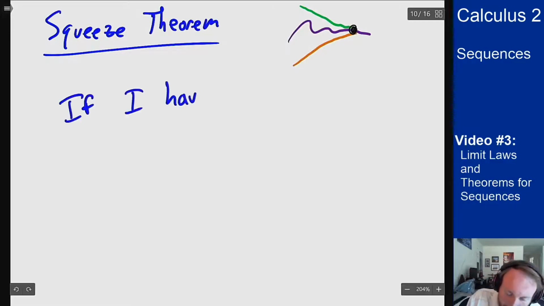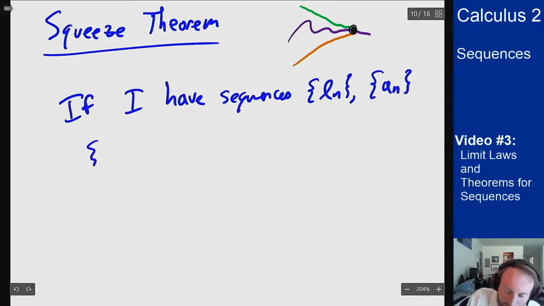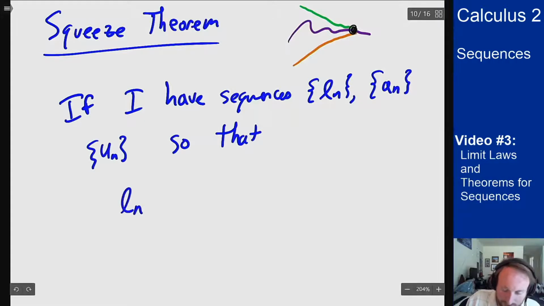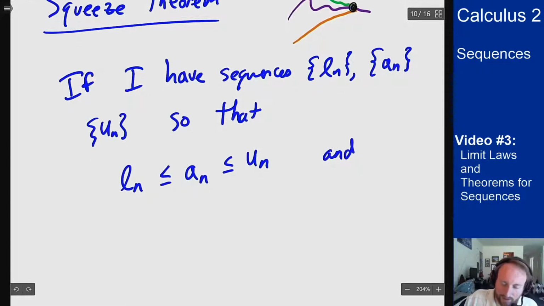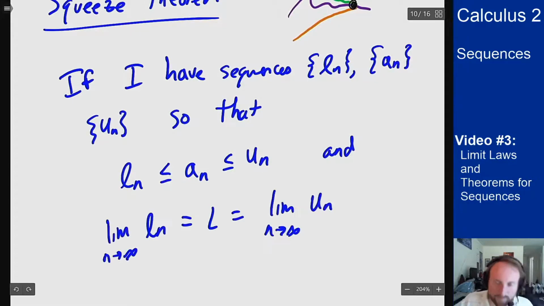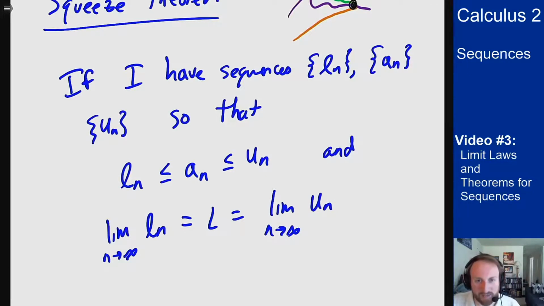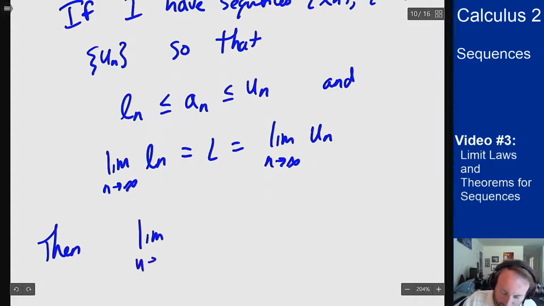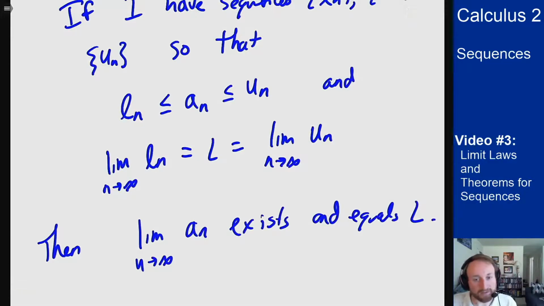So if I have three sequences, we'll call them ln, an, which is one I don't know anything about, and un, so that ln is always smaller than an, which is smaller than un, and ln and un have the same limit, then an must also have the same limit. And this is the exact same as the one for functions. If the bigger function goes to a number, the smaller function goes to the same number, the middle guy has to be trapped at that point. Sequences, functions, the same idea works here. The limit as n goes to infinity of an exists and equals L. Like before, this gives me convergence of a sequence, even if I couldn't prove that fact before.